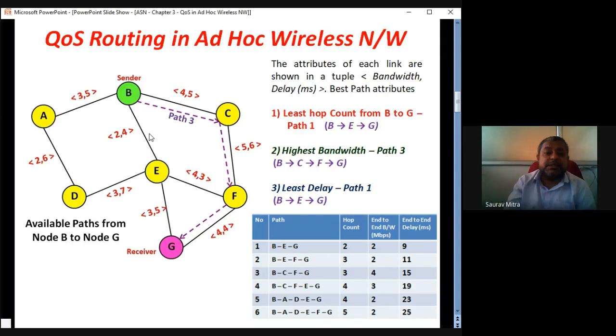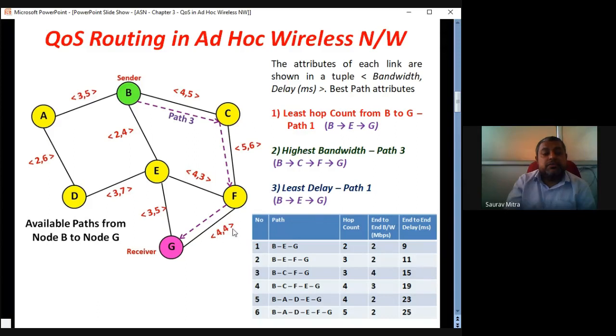Delay means the time difference between when the data is transmitted and when it is received at the receiver. The first link gives a 4 millisecond delay, the second gives 3 milliseconds, and the third gives 4 milliseconds. So 4 plus 3 plus 4, that is 11 milliseconds, is the delay for the BEFG path.